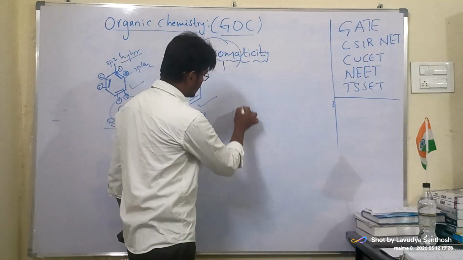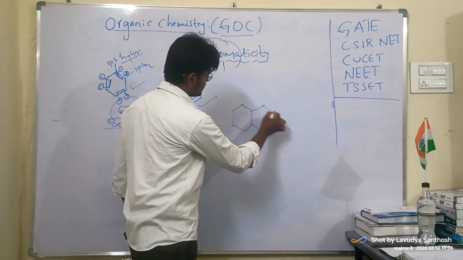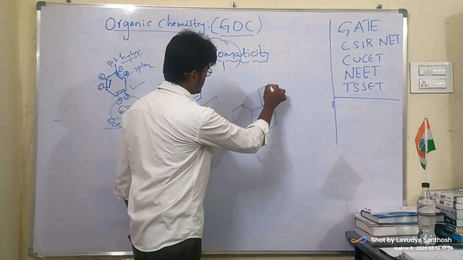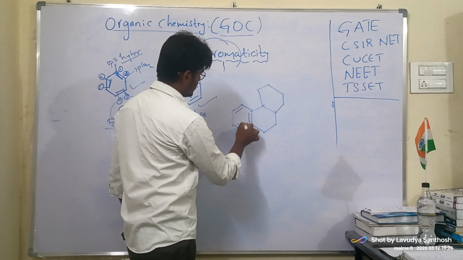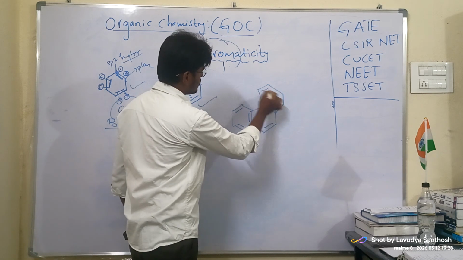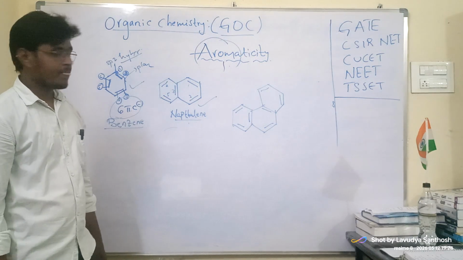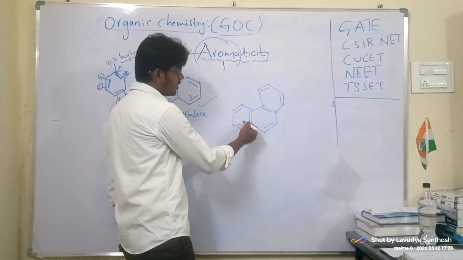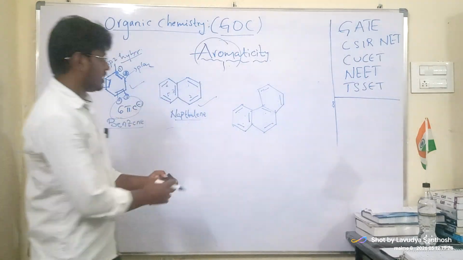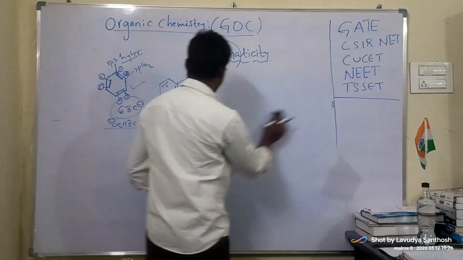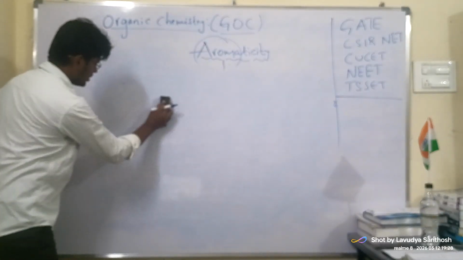So this is phenanthrene. You can say this is phenanthrene. Now we see here. This is phenanthrene, same like anthracene. How many? 1, 2, 3, 4, 5, 6, 7. Same. It is also an aromatic compound.